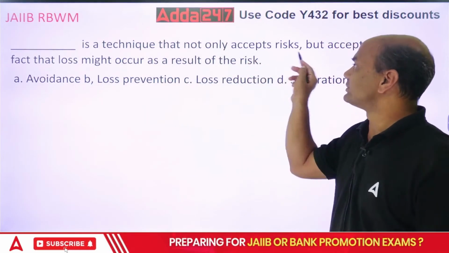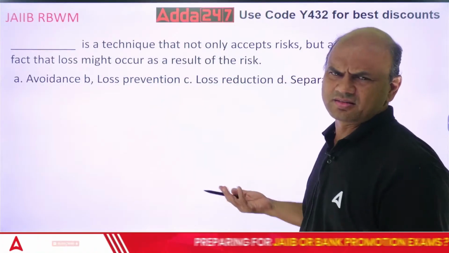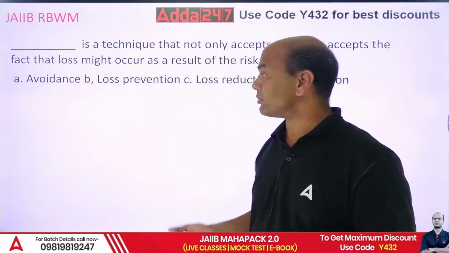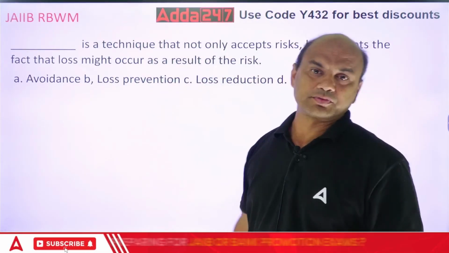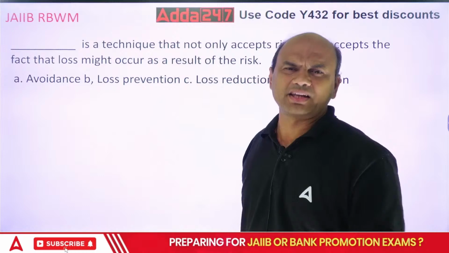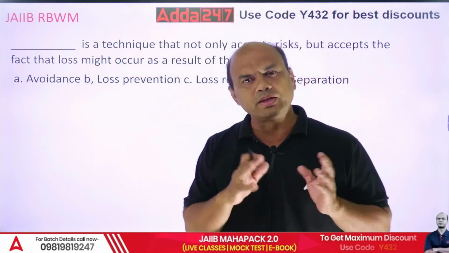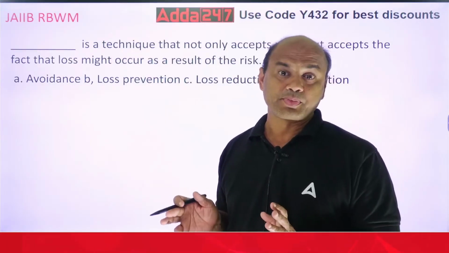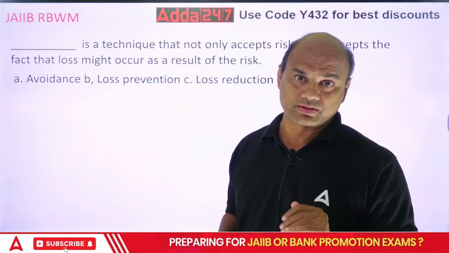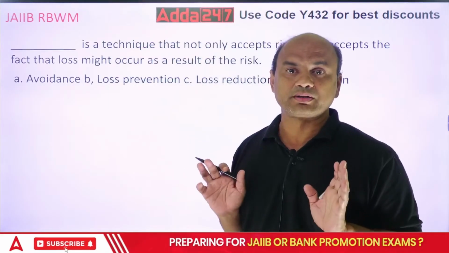It not only accepts the risk, that there can be an NPA, but also accepts the fact that loss might occur because of this risk. So, accepting the NPA. Whenever you do any business, some business will become NPA. Now, how much can you reduce it? That is your point, isn't it?